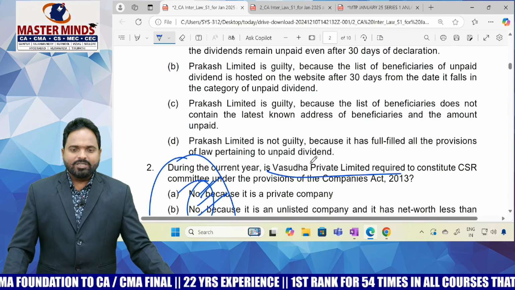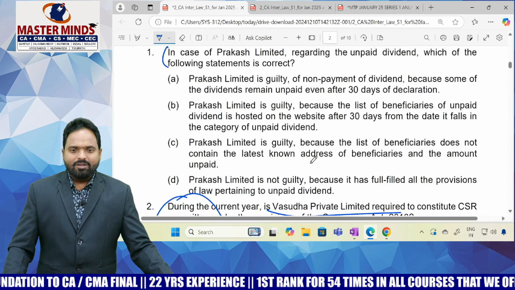So Prakash Limited is guilty or not guilty? First of all, for guilty there are 3 options. This is guilty, this is guilty, this is also guilty. This is not guilty. First you have to decide guilty or not guilty. If it is not guilty, okay. If guilty, then for what reason? That also you have to select. This is the speciality of nowadays MCQs.